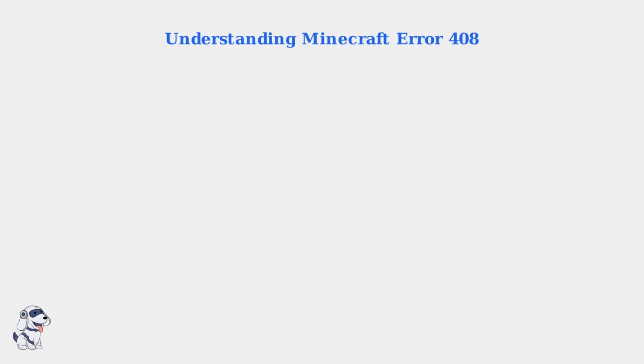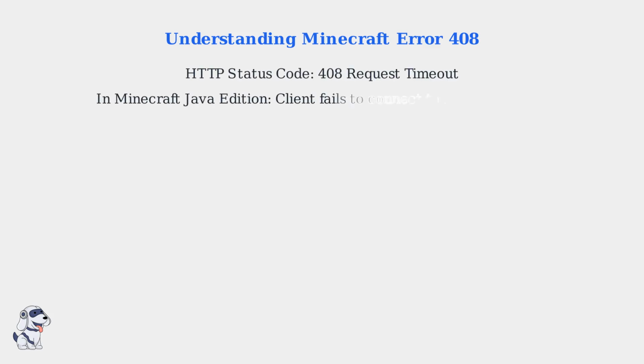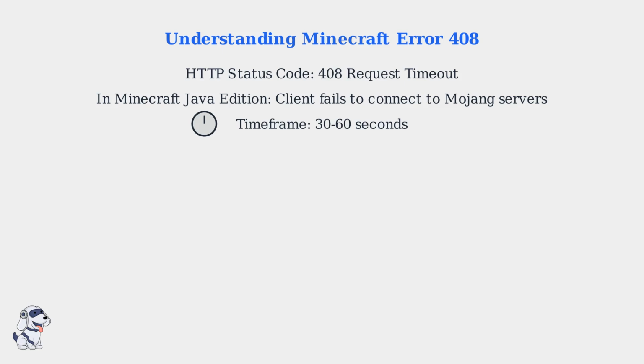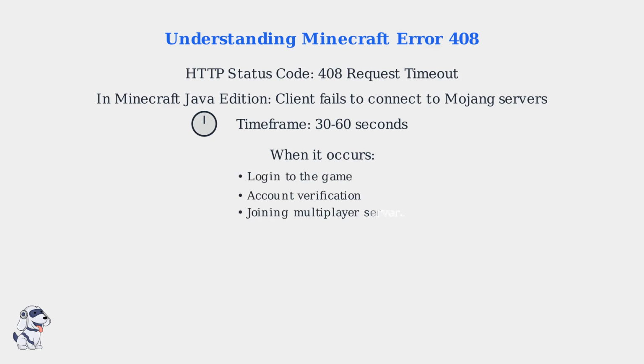Error 408 in Minecraft Java Edition is an HTTP status code meaning request timeout. It occurs when your game client fails to establish a connection with Mojang's servers within a specific time frame, typically 30 to 60 seconds. This usually happens during login, account verification, or when joining a multiplayer server. Instead of a crash, it signifies a connection failure, preventing you from playing.